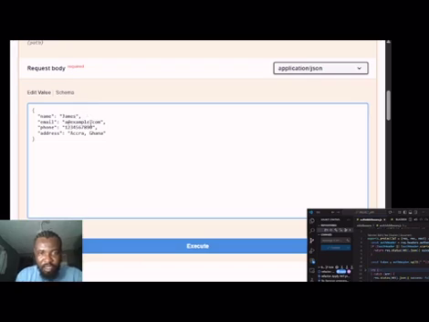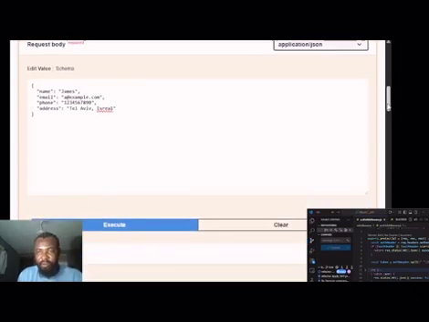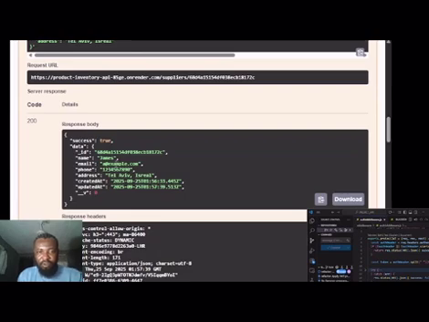Change some tag of this file. Some category. See, update category successful.